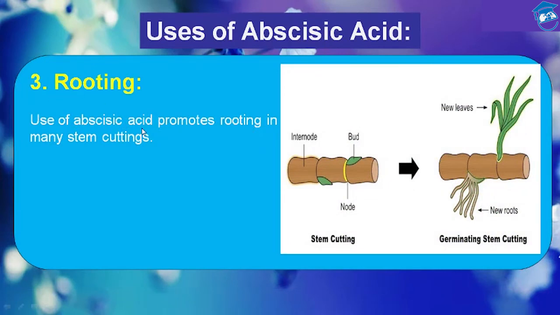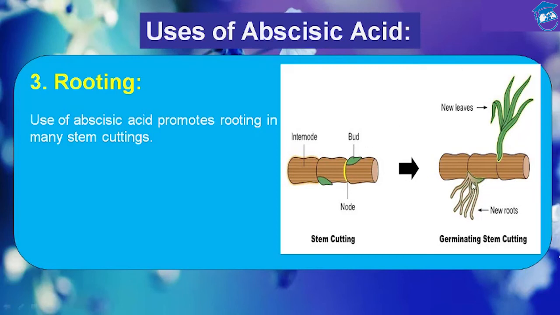Use of abscisic acid: it promotes rooting in many stem cuttings. I have already taught you that this is a stem cutting. If you put this stem cutting in any kind of solution which has abscisic acid in it, then it will promote rooting.